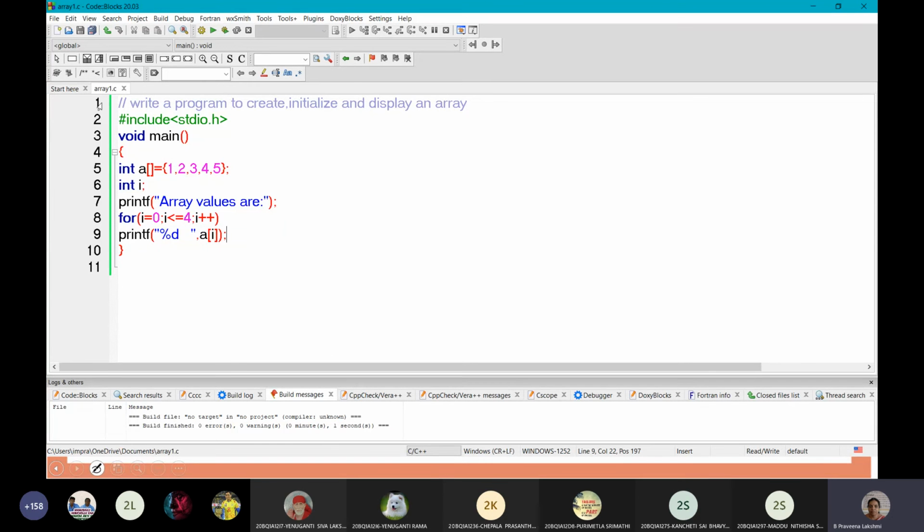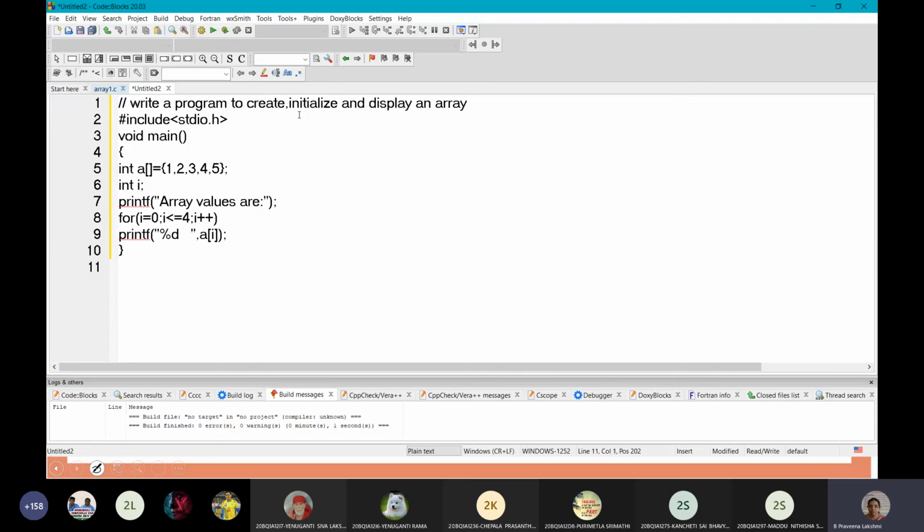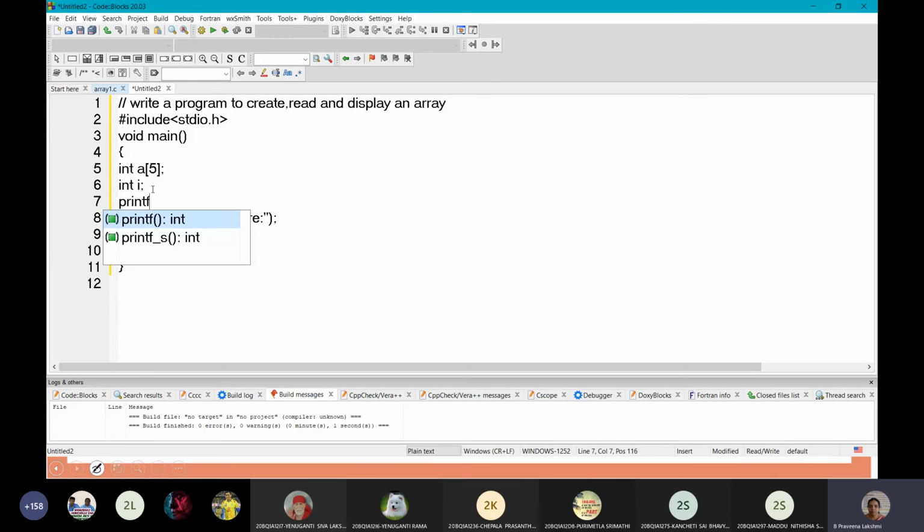Now we'll see how to read the array and display the array. Okay, I will copy this program, create a new file, and write a program to create, read and display the array. So we need not initialize the array; delete that, and specify your required size, say for example 5. Now I want to take the elements from the keyboard.